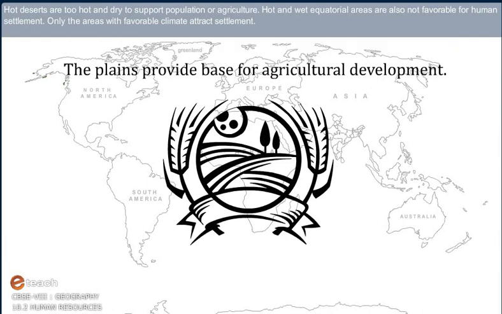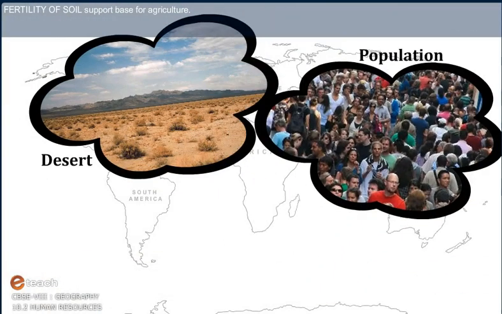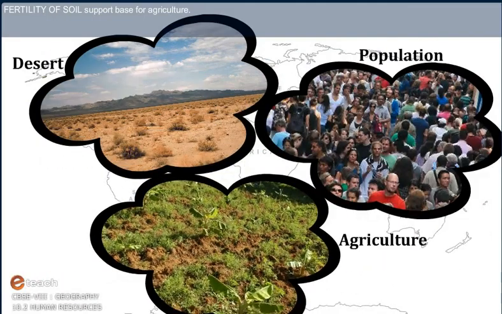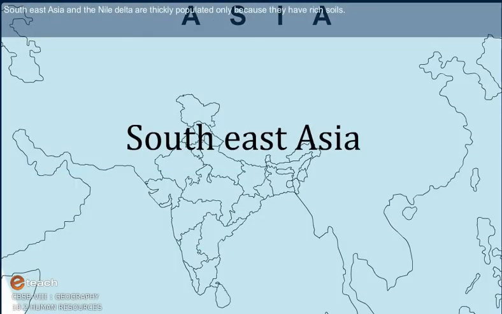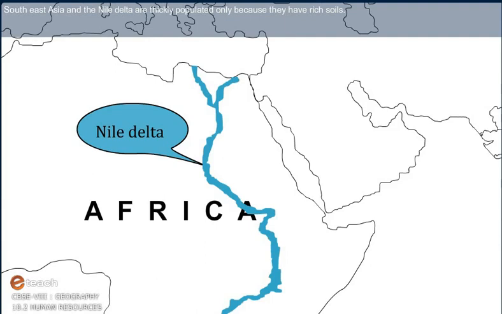Hot deserts are too hot and dry to support population or agriculture. Hot and wet equatorial areas are also not favorable for human settlement. Only the areas with the favorable climate attract settlement. Fertility of soil supports the base for agriculture. Southeast Asia and the Nile Delta are thickly populated only because they have rich soils.